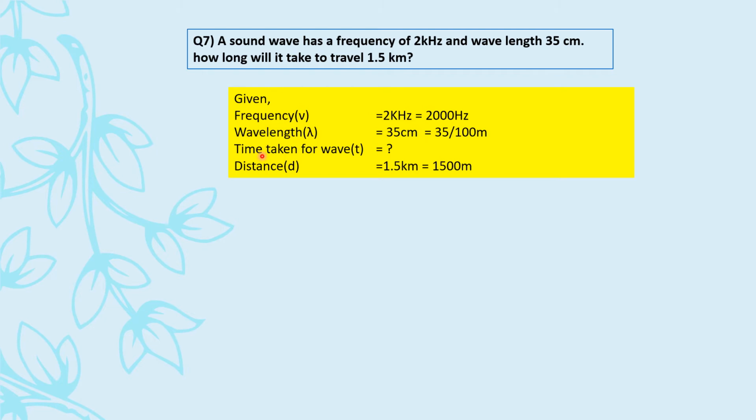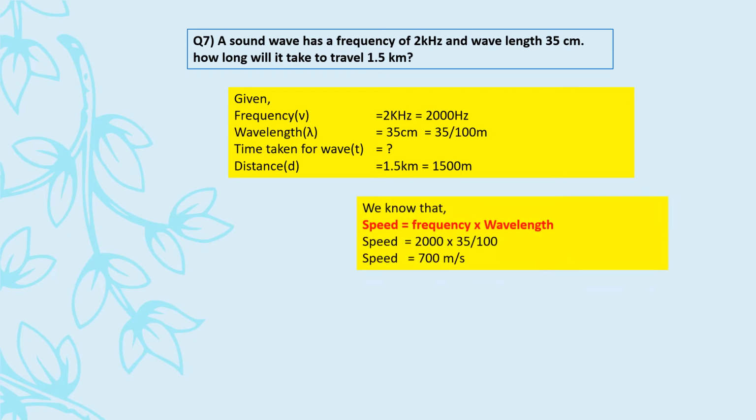But ma'am, speed to diya nahi hai hamein. So to calculate speed, we have these two other pieces of information, frequency and wavelength. Right? We'll use those two. So we know that speed is equal to frequency into wavelength. Frequency, now you'll have to substitute along with the SI unit values.